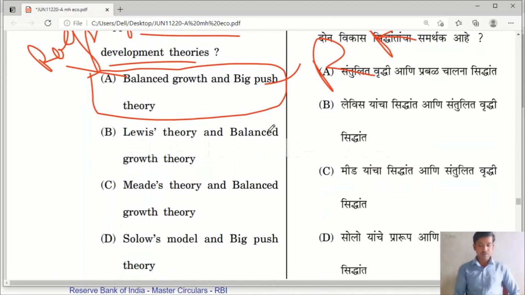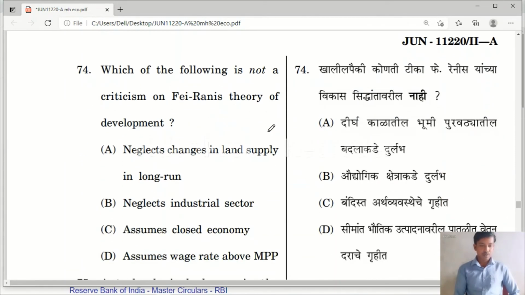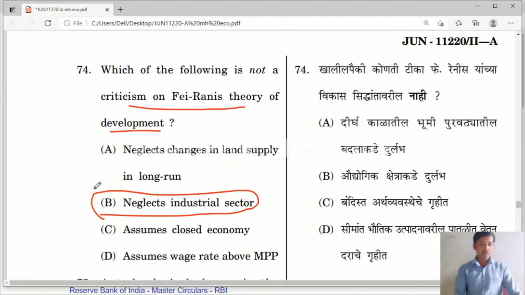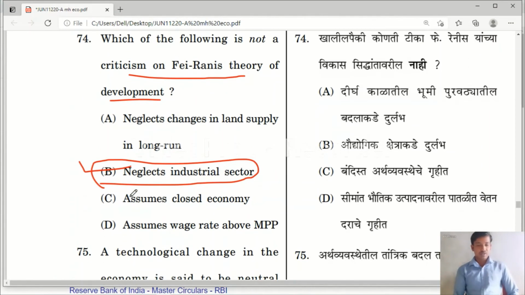Okay. Question number 74. Which of the following is not a criticism on Pairani's theory of development? Option A, neglects changes in land supply in long run. Option B, neglects industrial sector. Option C, assumes closed economy. Option D, assumes wage rate above MPP. Yes, the right answer is option B, neglects industrial sector. This is not a criticism, because Pairani did not neglect the industrial sector.